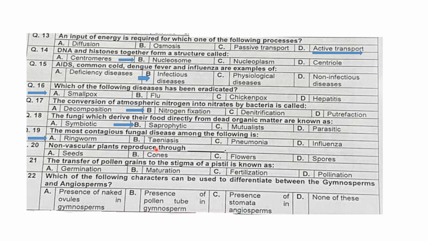Non-vascular plants reproduce through spores. The transfer of pollen grains to the stigma of pistil is known as pollination. Pistil is the female part of the flower. Which of the following characters can be used to differentiate between gymnosperm and angiosperm? The best answer is the presence of naked ovules in the gymnosperm.